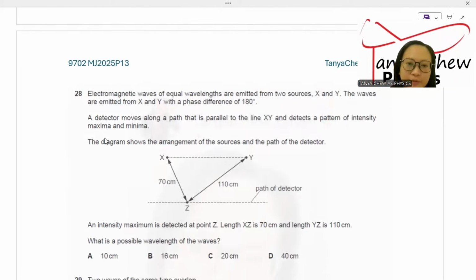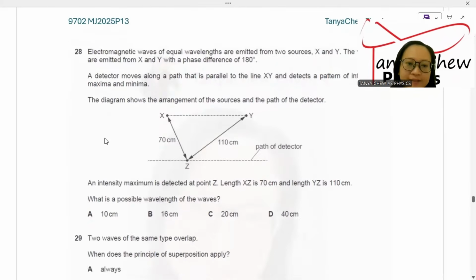The diagram shows the arrangement of the sources and the path of the detector. An intensity maximum is detected at point Z even though they have a phase difference of 180 degrees. They are out of phase, right? Length XZ is 70 cm and length XY is 110 cm. What is the possible wavelength of the wave?